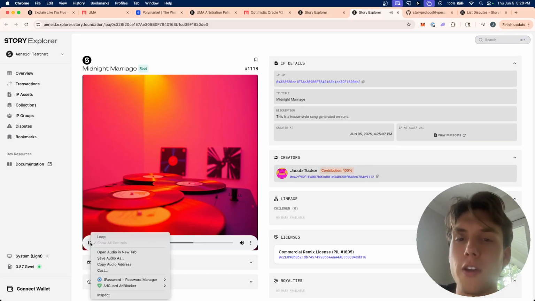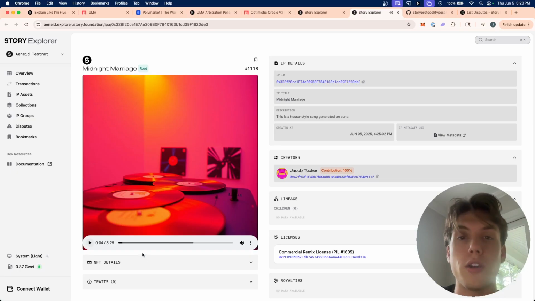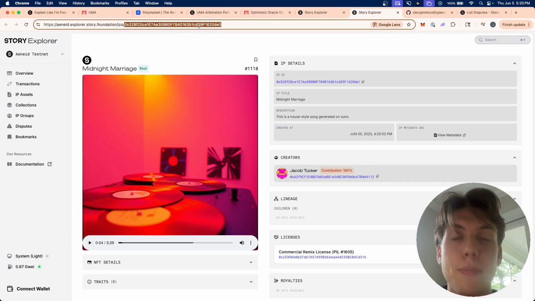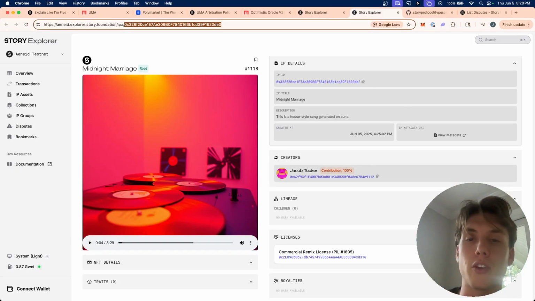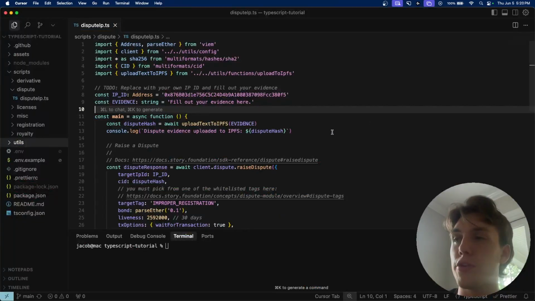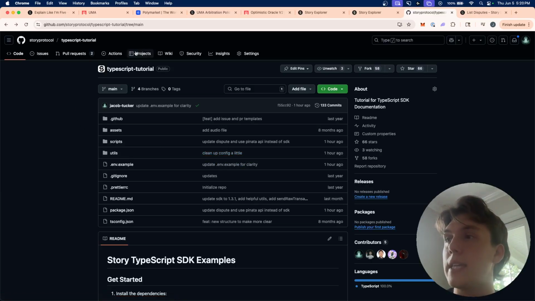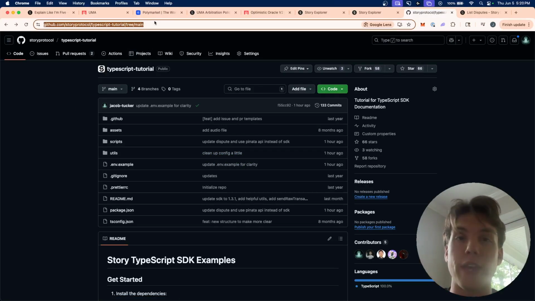Right? It's just a fun song that I generated on Suno, which is an amazing AI music generation platform, especially for EDM music. But this is on our testnet, and so I'm going to show you an example of flagging this IP in code. So if we switch over to Cursor here, actually, before we do that, I just want to show you that this code that I'm going to be using is completely available.